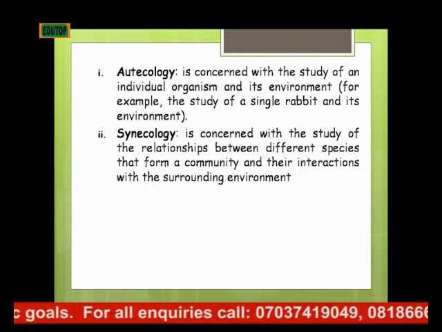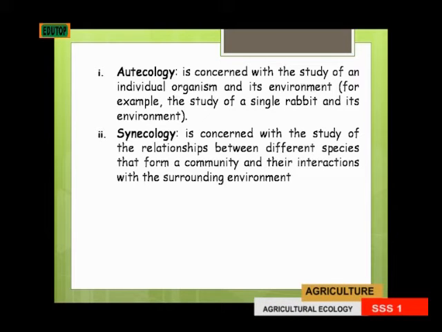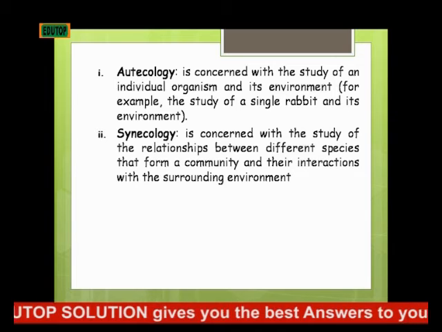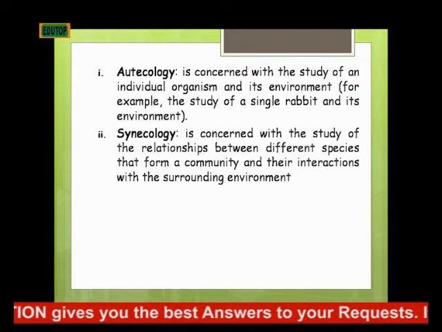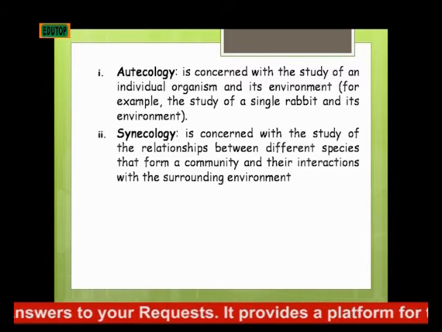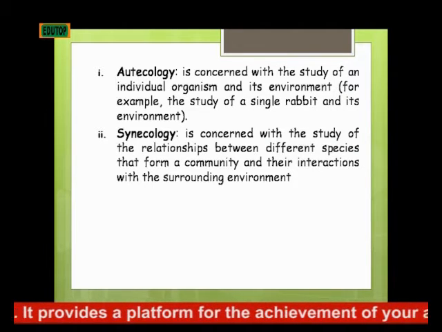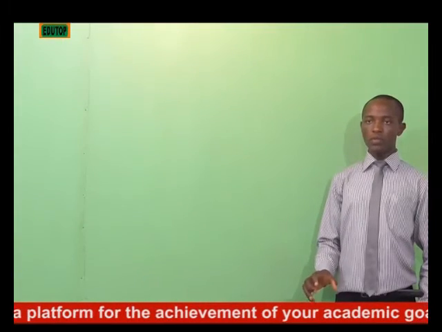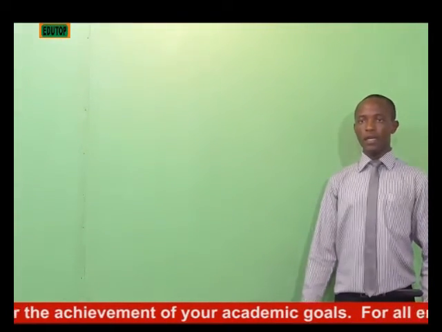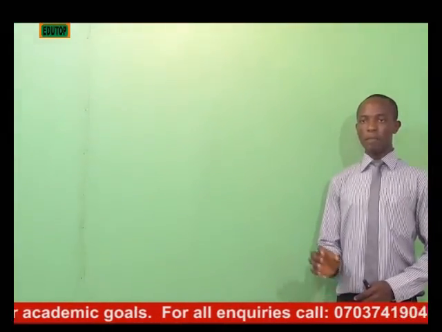Agricultural ecology is divided into two main branches, namely horticulture and synecology. Horticulture is concerned with the study of an individual organism and its environment. Just like now, if I'm to study you, that is a student, it's just like the study of a student in a class or in a school, or a rabbit and its environment. Now, coming to the field of agriculture, the study of an individual organism, be it a plant, that is individual, not collection, individual and its environment.